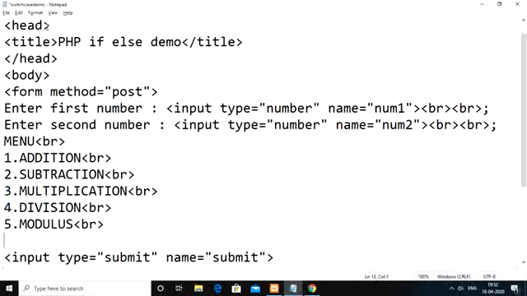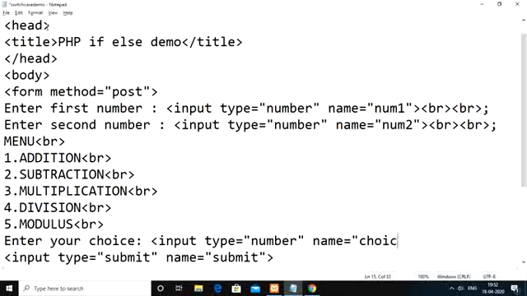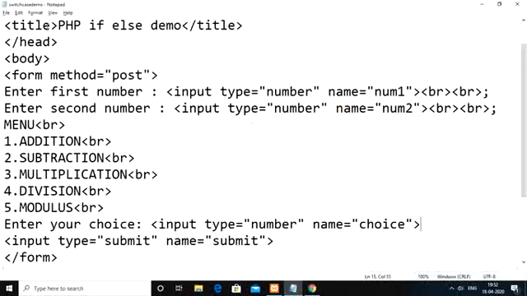Okay, so after that, you have to display one message, enter your choice. So depending upon the choice selection, we need to perform the respective operation on your two numbers. Okay, so input type equal to number, name equal to choice. Okay, so then after that, break statement. No need to keep semicolons actually.